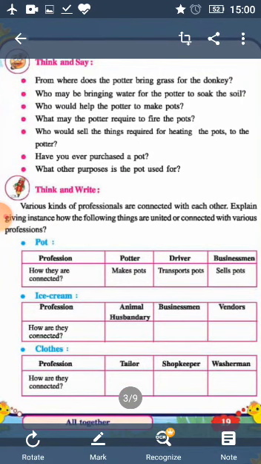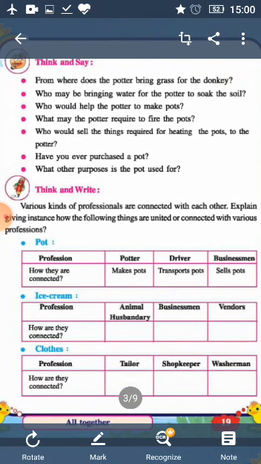Now come to the fourth question. What may the potter require to fire the pots? See, you know that the pots are wet. Then they must be baked in the fire to make them strong. So, for making the fire, what does the potter require? For it, the potter may require dry grass, dry wood, coal and matchsticks.